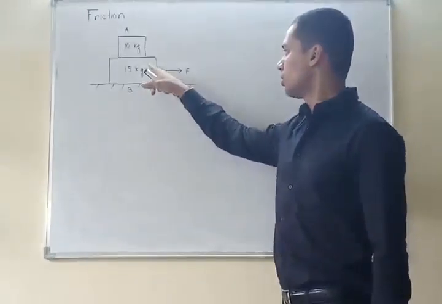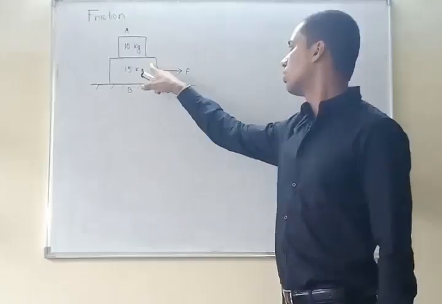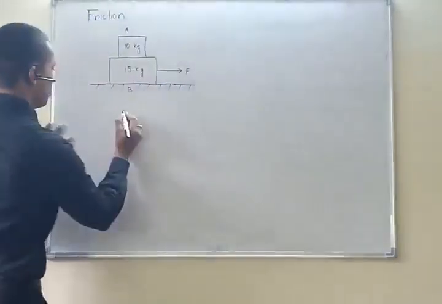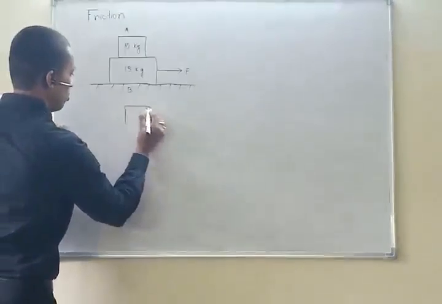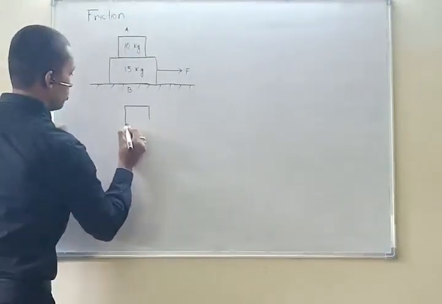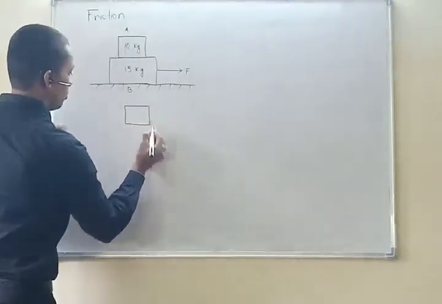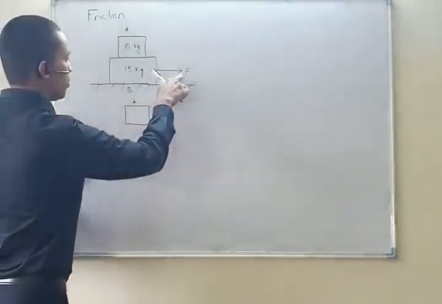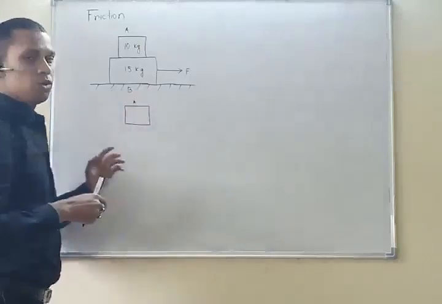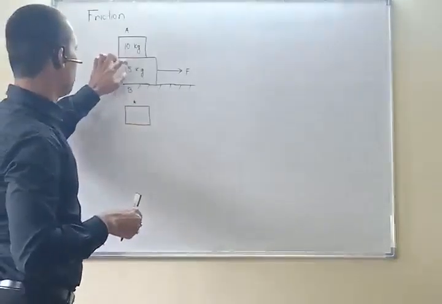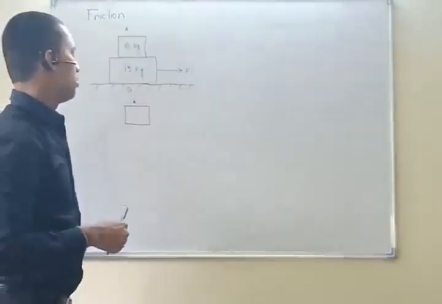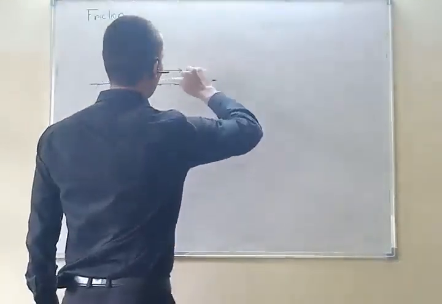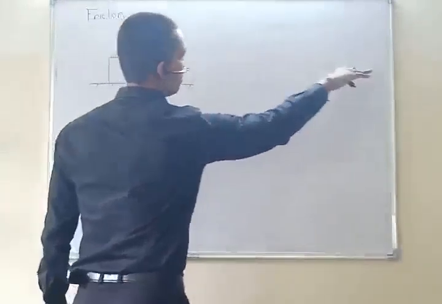But first of all, the concept. The concept behind this is that one force will be given like this. This is block A. If this is a force, then what force could be there on the bottom of block A? Only one force. This force will try to move this block in this direction.